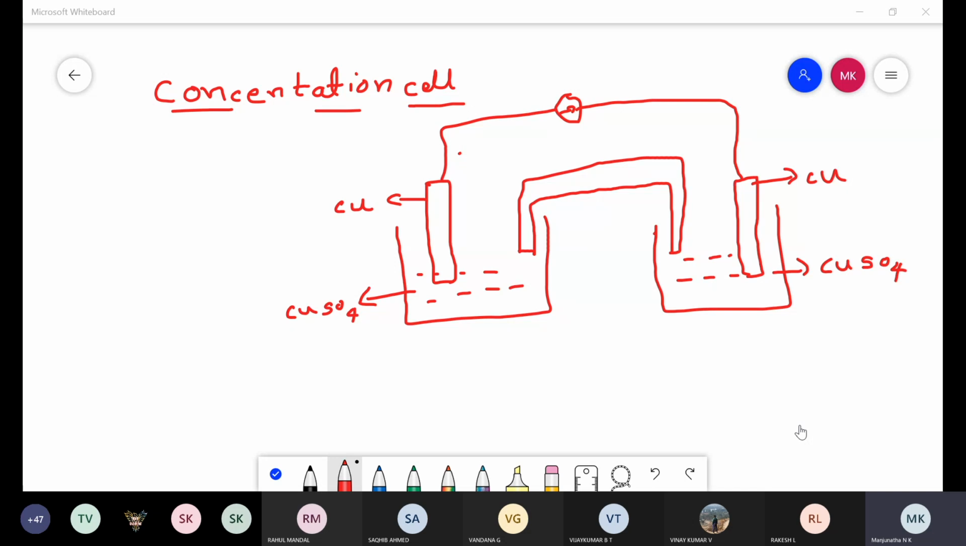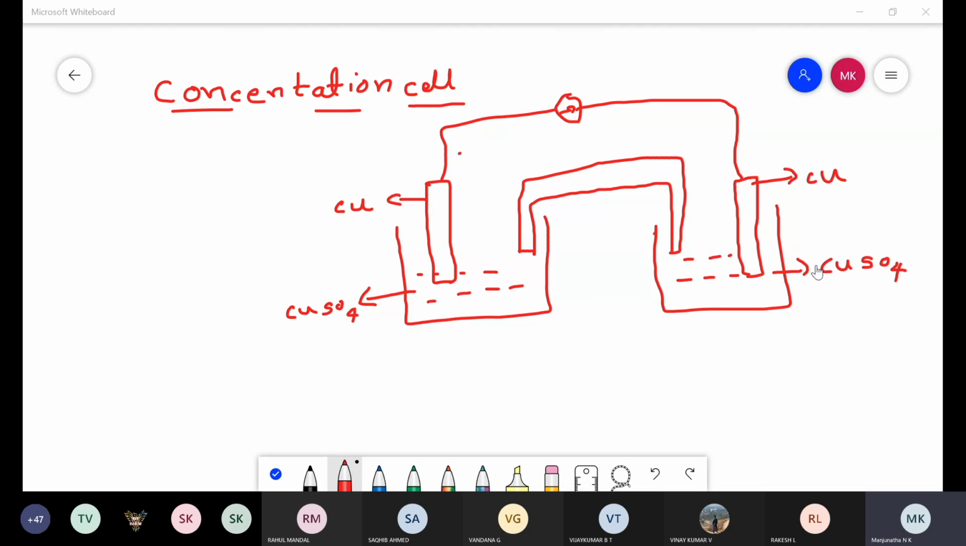The electrochemical cells are the devices used to study the interconversion of energies, in which either chemical energy is converted into electrical energy or electrical energy is converted into chemical energy. In electrochemical cells, there are three types. One is a galvanic cell, another is an electrolytic cell, and another is a concentration cell. In the previous introduction class, we studied the galvanic cell.